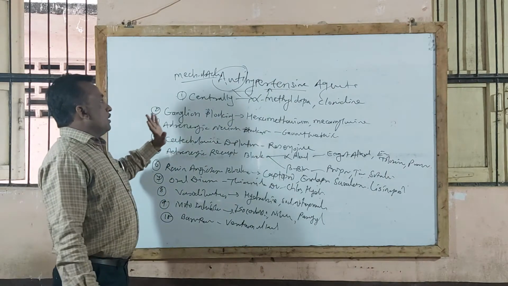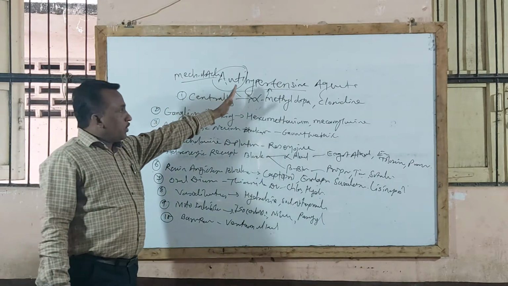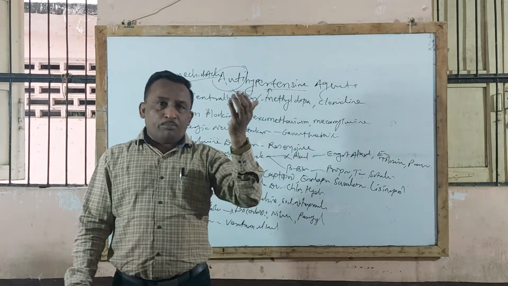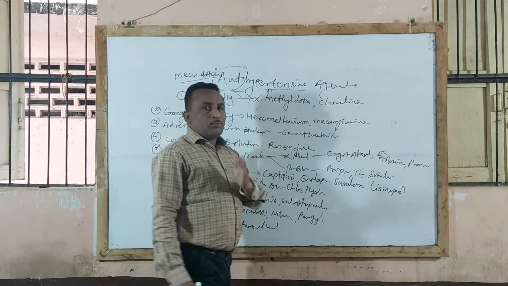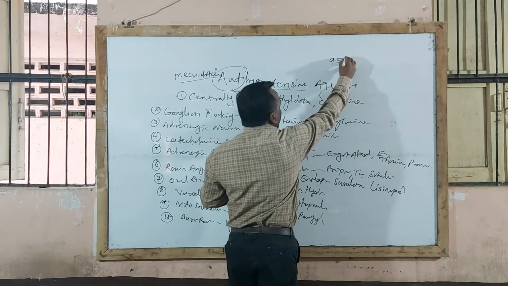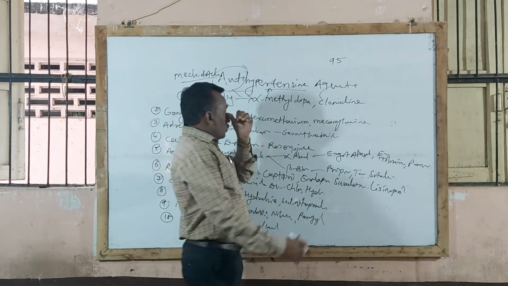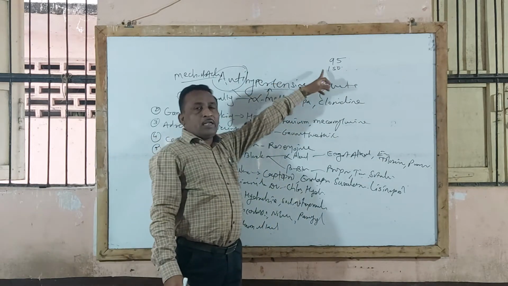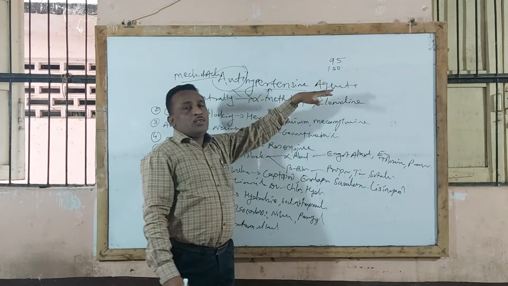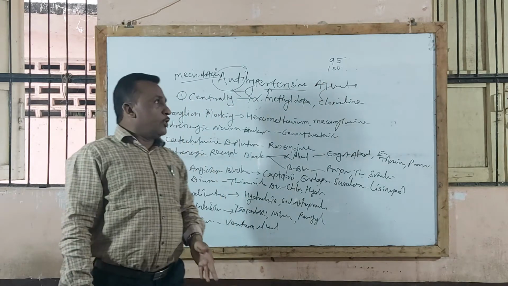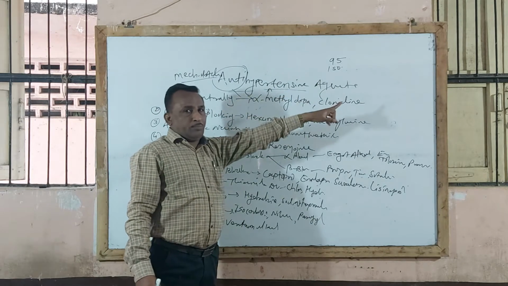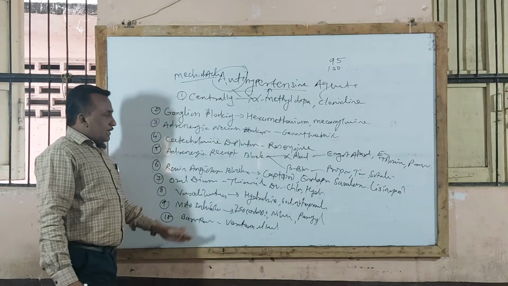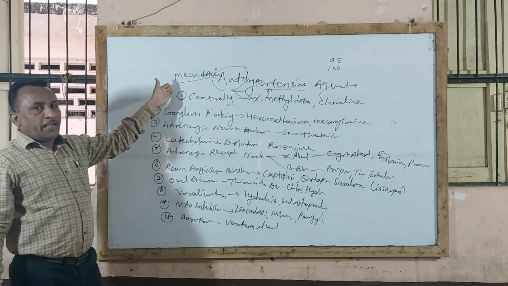So it is very easy to remember that antihypertensive agents are those agents used in the treatment of hypertension, or those drugs that reduce abnormally elevated blood pressure to normal. You know that abnormal elevation is when diastolic blood pressure is 95 mm of mercury or more and systolic blood pressure is 150 mm of mercury or more, then that condition is hypertension. So those drugs are called antihypertensive agents. These agents are classified into 10 types according to mechanism of action.